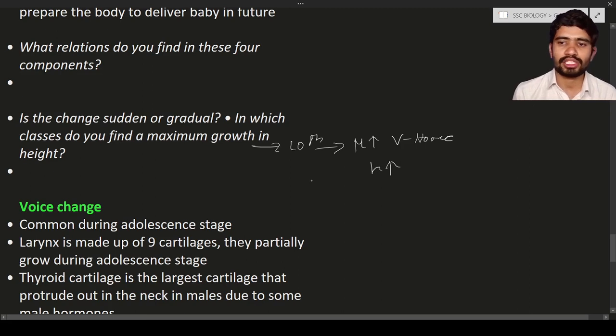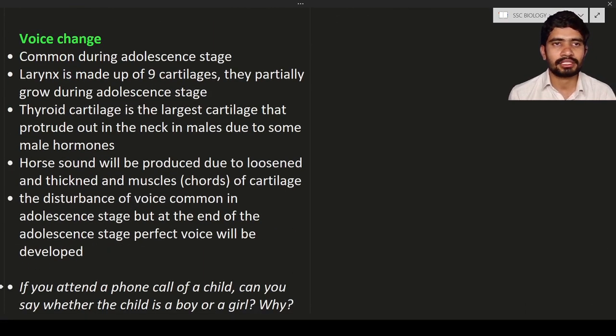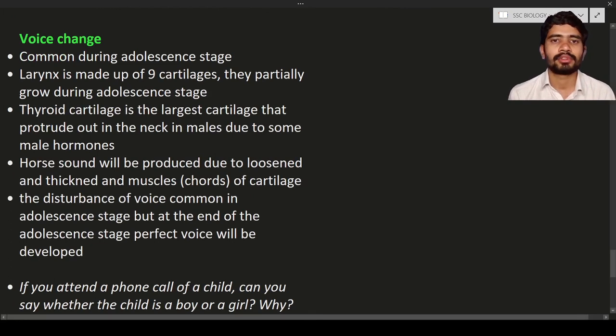Okay, next is the voice change. So what is voice change? The changing of the voice during the adolescent stage is known as voice change. Commonly, during the adolescent stage you will see the voice change.